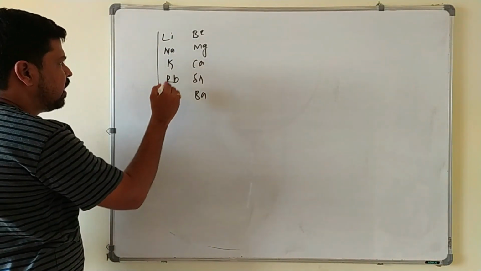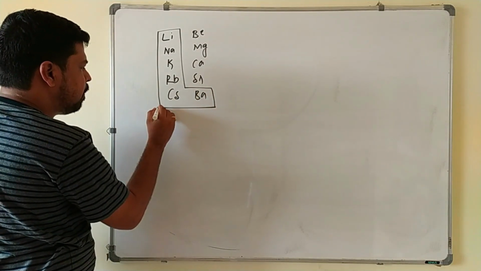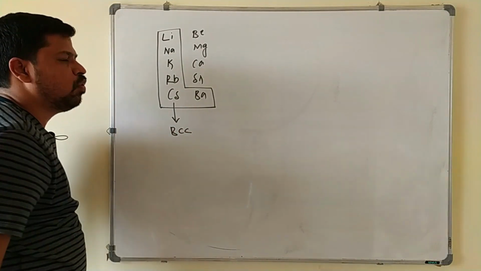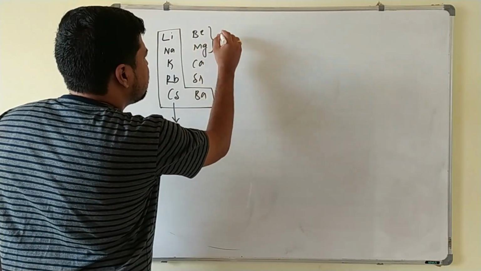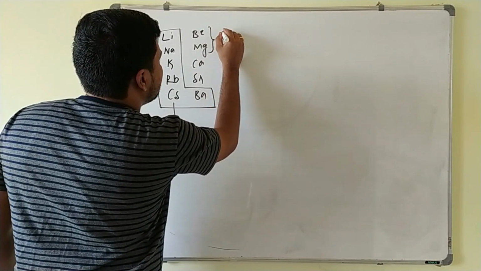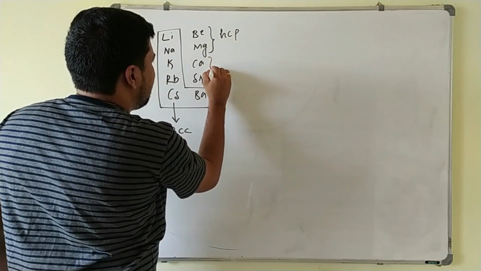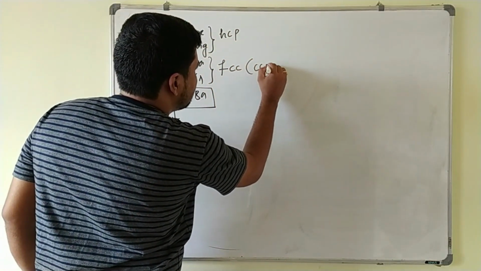Lithium, sodium, potassium, rubidium, cesium, then barium. All these metals will crystallize in BCC structure. They are having what? BCC structure here. And beryllium and magnesium, these two are having an HCP structure here. They are having what? HCP structure, and these two are having FCC, or else you can call it CCP structure.